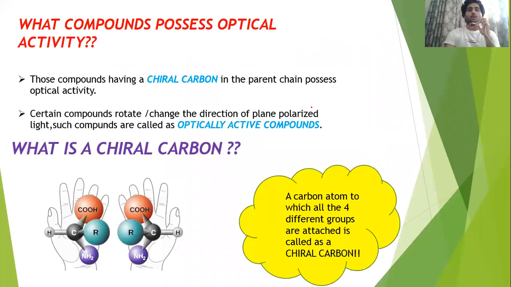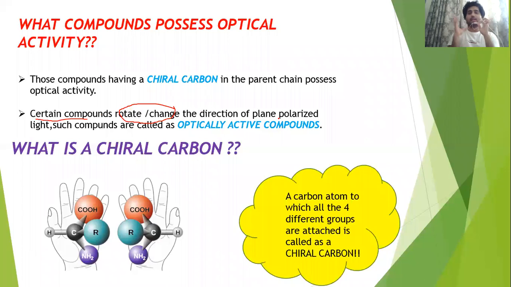Next, what compounds possess optical activity, or what is optical activity? Optical activity is one property that most chemical compounds show. So you can see the definition. The second point, you can see it first. Certain compounds rotate, this is very important, they rotate or change the direction of plane polarized light.